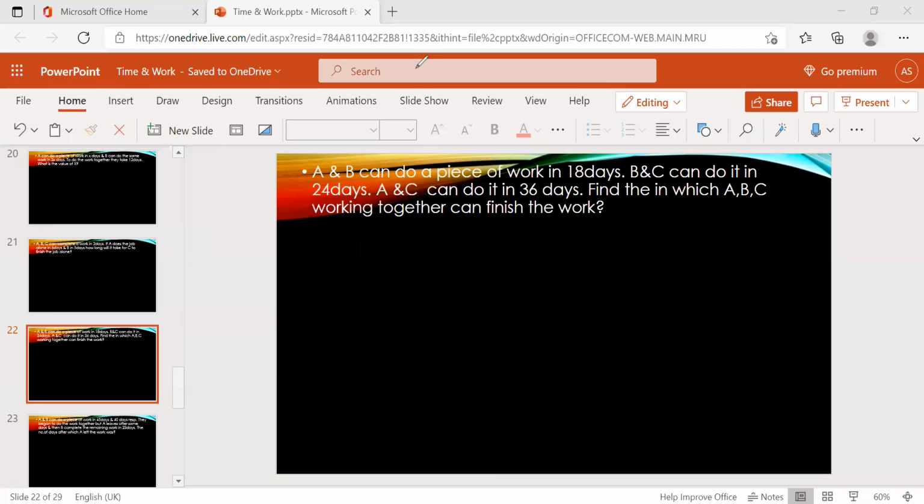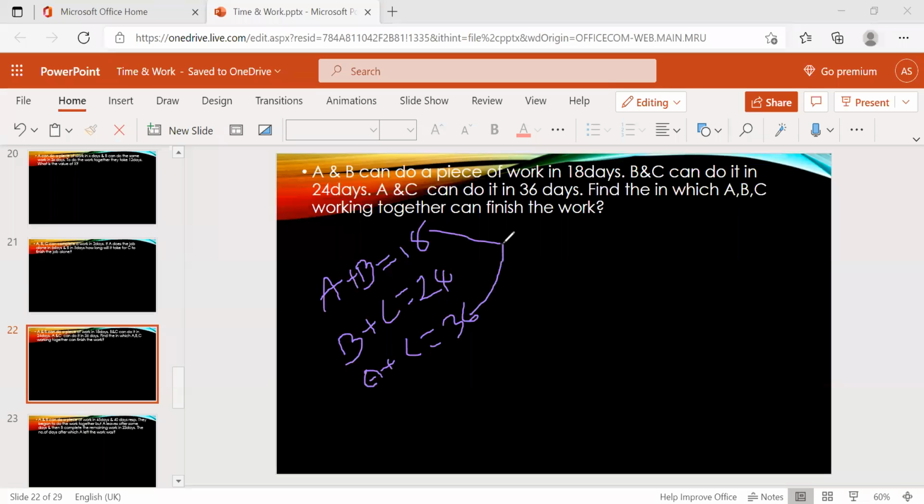Let us explain this first. A and B can do a piece of work in 18 days. A plus B, 18 days. Now B plus C in 24 days, and A plus C in 36 days.